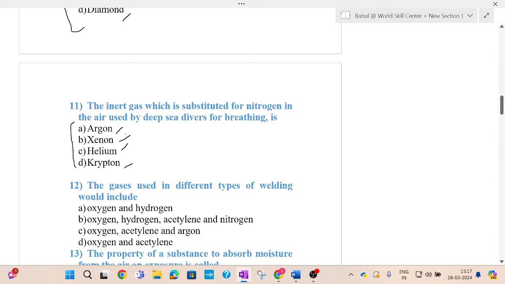Which one is used by deep sea divers for breathing? The correct answer for this question is C, that is helium. By replacing nitrogen, we can use helium as the inert gas for deep sea divers for breathing. So the answer is C, helium.